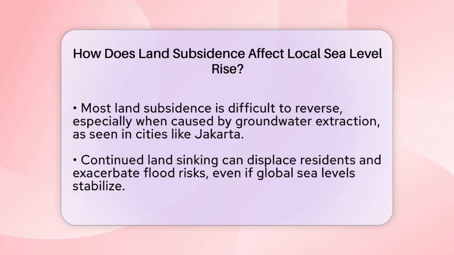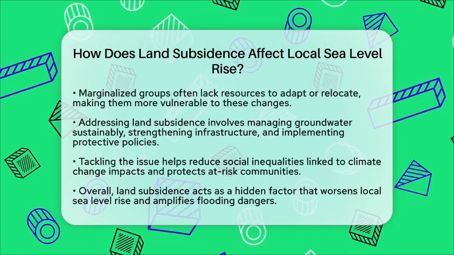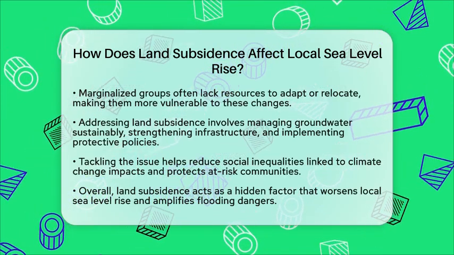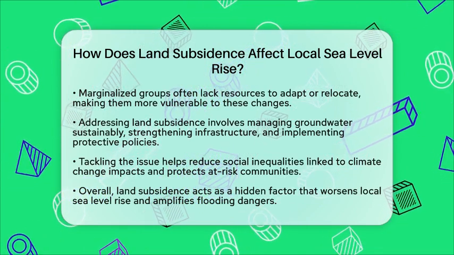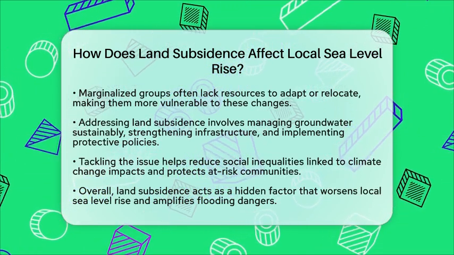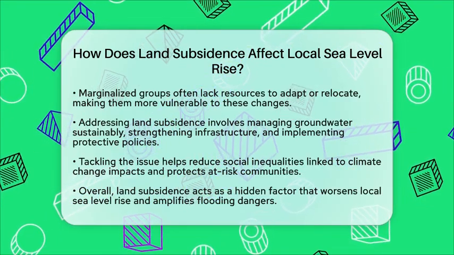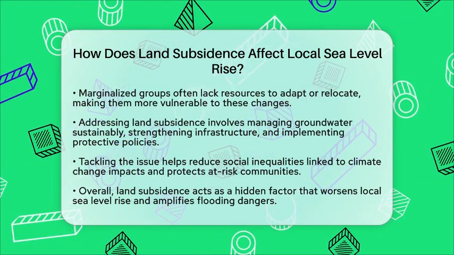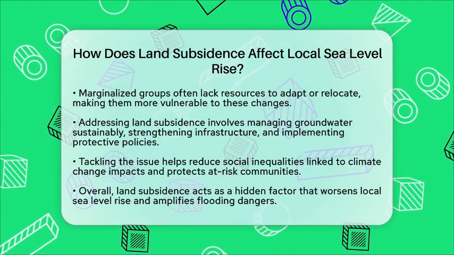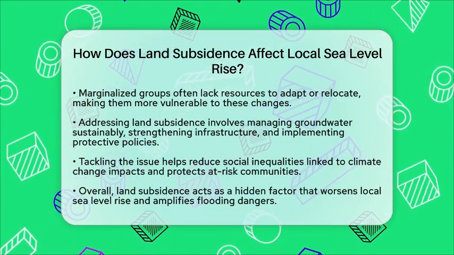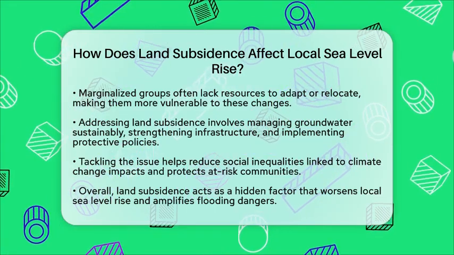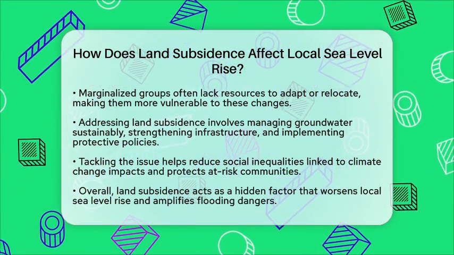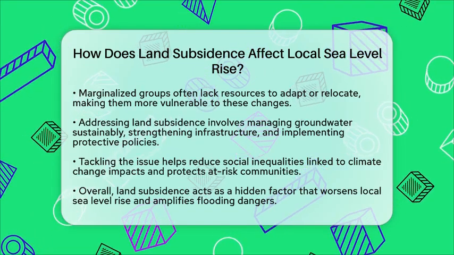Addressing this issue involves better management of groundwater, investing in stronger infrastructure, and creating policies that prioritize vulnerable populations. By doing so, we can help reduce the social inequalities linked to climate change impacts. In the end, land subsidence acts like a hidden amplifier for sea level rise. It lowers the ground, making floods more frequent and intense, and worsens the effects of climate change on communities that are already at risk. Tackling this problem requires both natural and social solutions to protect everyone from the rising waters.